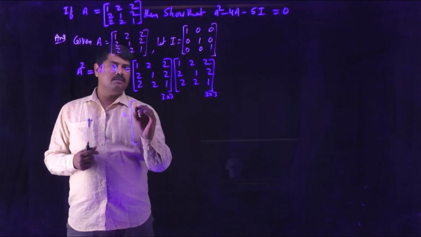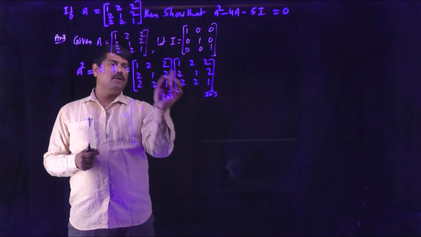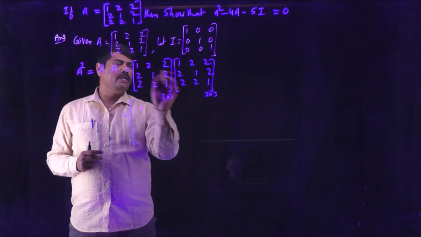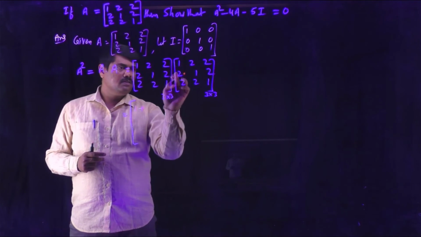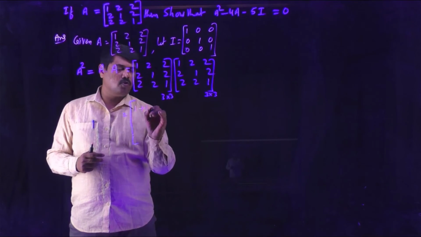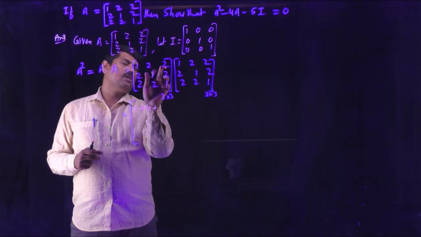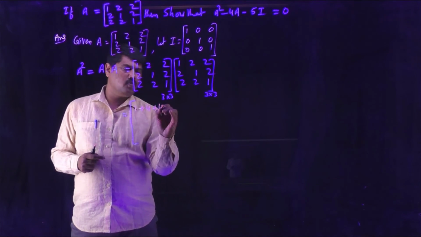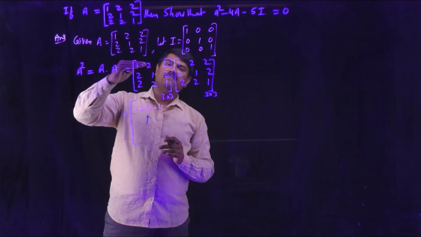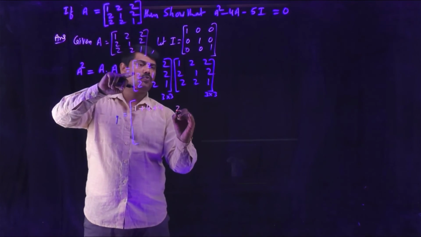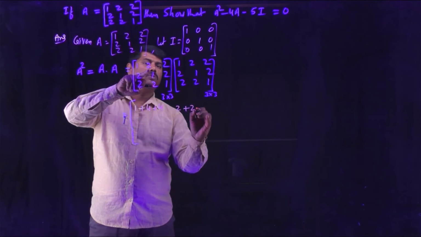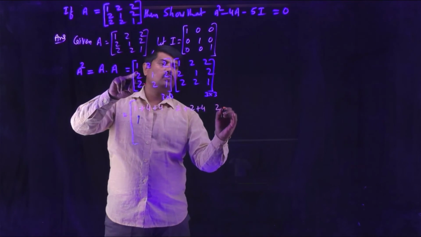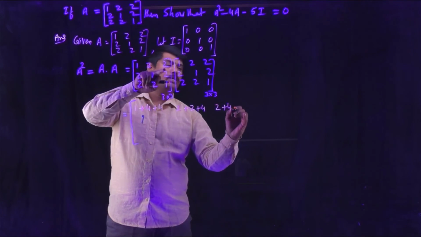1 into 1 is 1, plus you have to multiply corresponding elements. First row first element with first column first element: 1 into 1. 2 into 2. First row second element, first column second element: 2 into 2 is 4. First row third element 2, first column third element is 2. 2 into 2 is again 4. In that manner multiply first row with the second column. 1 into 2 is 2. 2 into 1 is 2. 2 into 2 is 4. Now first row with the third column, 1 into 2 is 2. 2 into 2 is 4. 2 into 1 is 2.